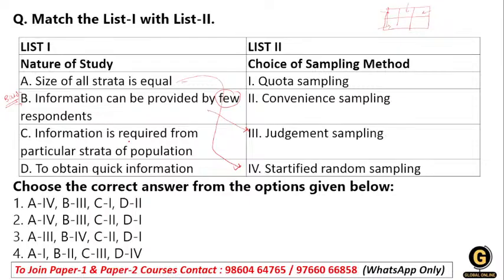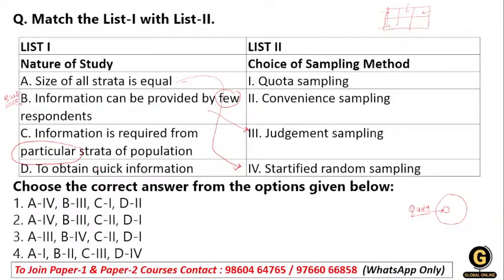Then we have information is required from a particular strata of the population. Particular strata, this is important. Again, this is when you decide your area of study. Suppose I have a whole population but I choose only this one. It means that I set my quota to collect my responses, and I collect only the responses that will be helpful for the study.